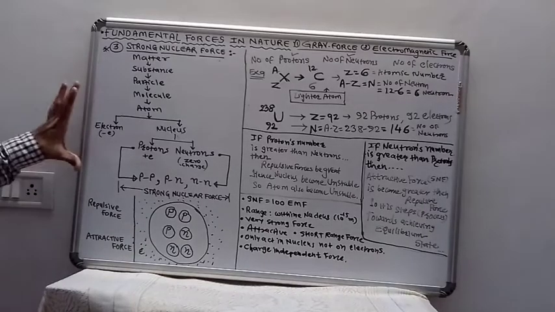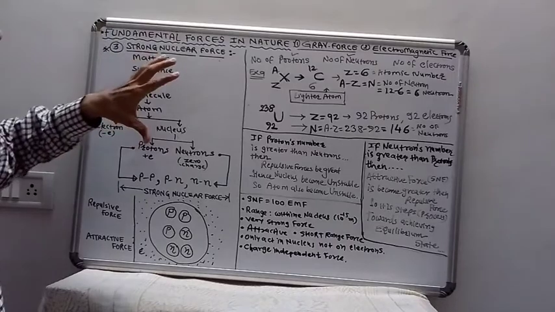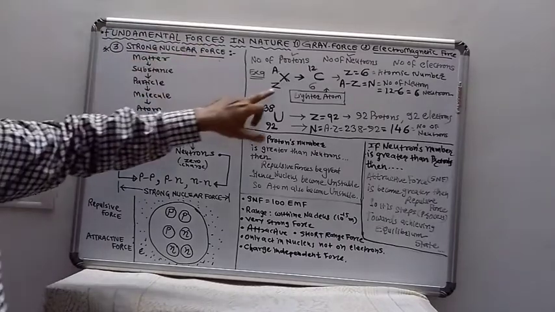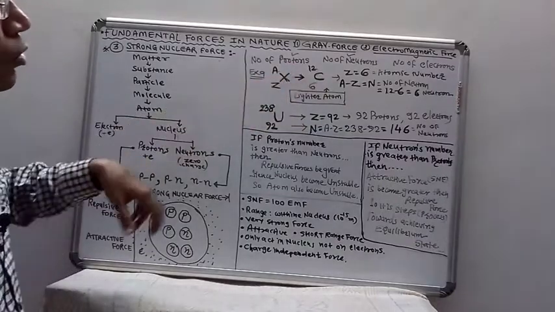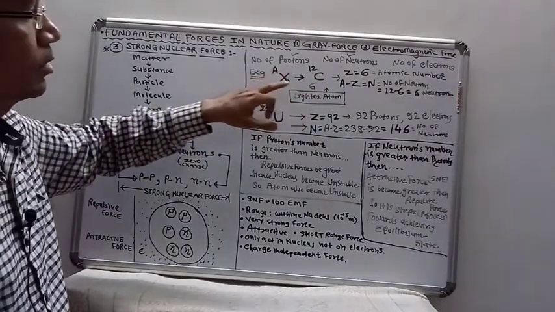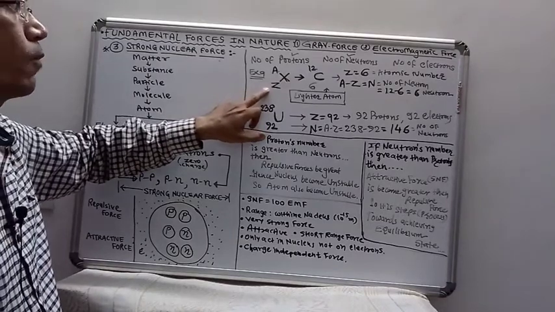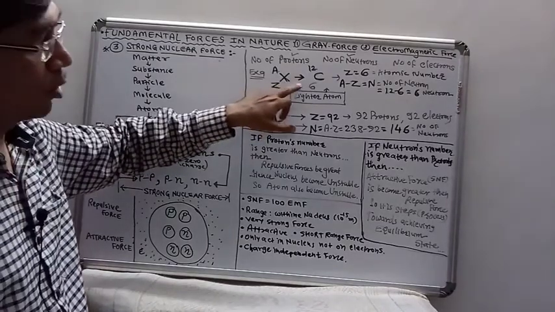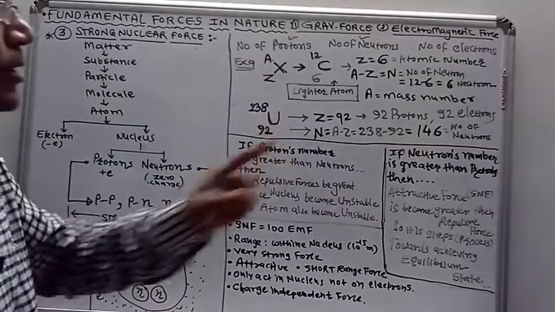So what happens if we take a simple, lighter atom like carbon, C-12 with atomic number 6? Here Z is the atomic number, the number of protons, which is 6. In the same way, A is the mass number.